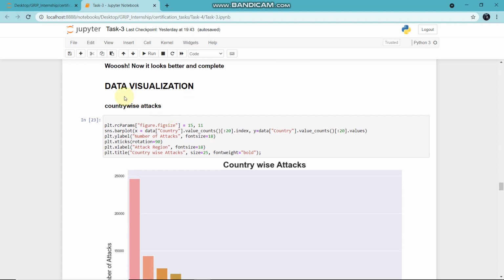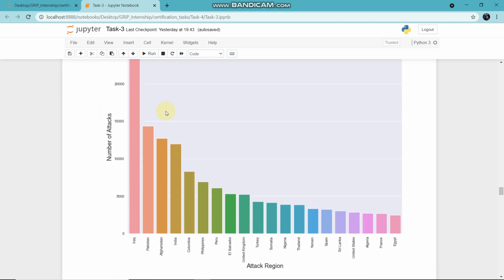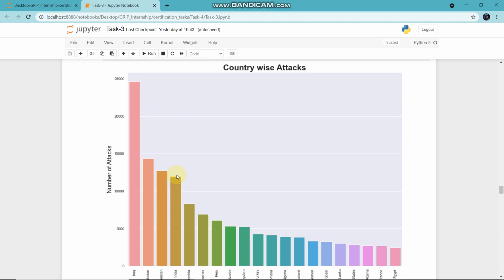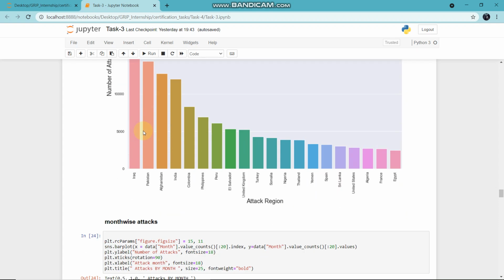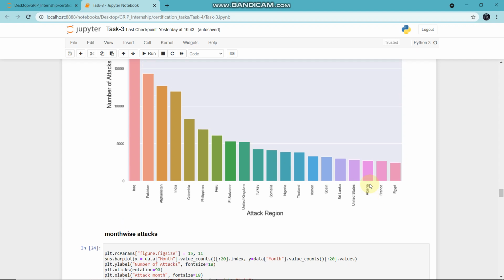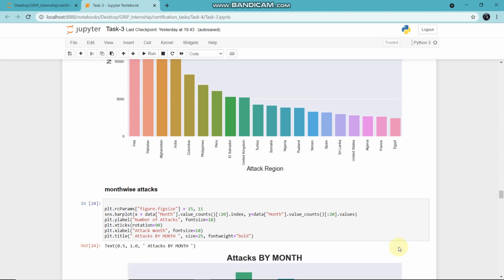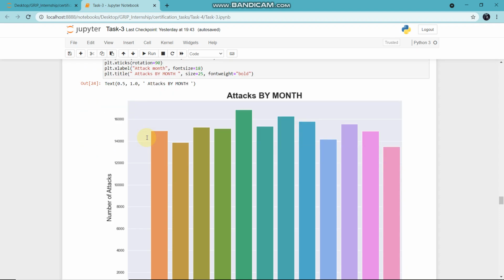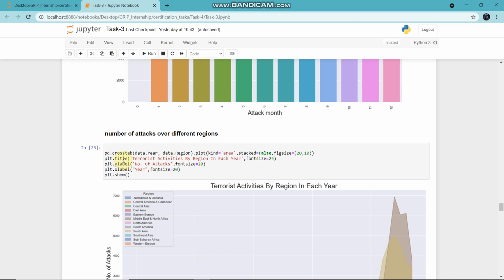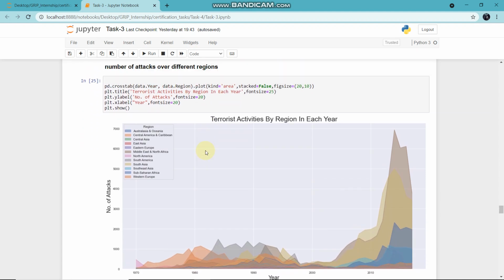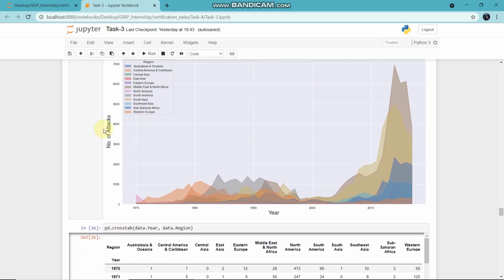And now the next step is data visualization. The country-wise attack: on a bar plot we can clearly see that Iraq has the highest number of attacks. After that Pakistan, then Afghanistan, then India, then Colombia, and the least is Egypt. Month-wise attack, the highest is in the fifth month. Number of attacks over different regions. For this we use pd.crosstab. Number of attacks by year, and here is our chart statistics.